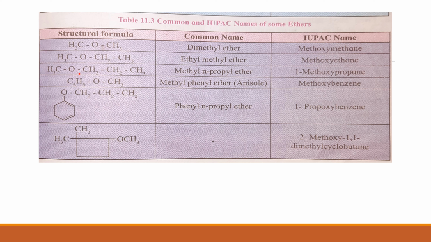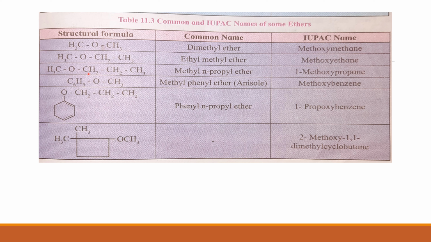But when we substitute a hydrogen atom by the methoxy group in propane, there are 2 possibilities: the hydrogen from carbon number 1 will be replaced, or the hydrogen atom from carbon number 2 will be replaced. Here the hydrogen is replaced from carbon number 1 by the methoxy group.